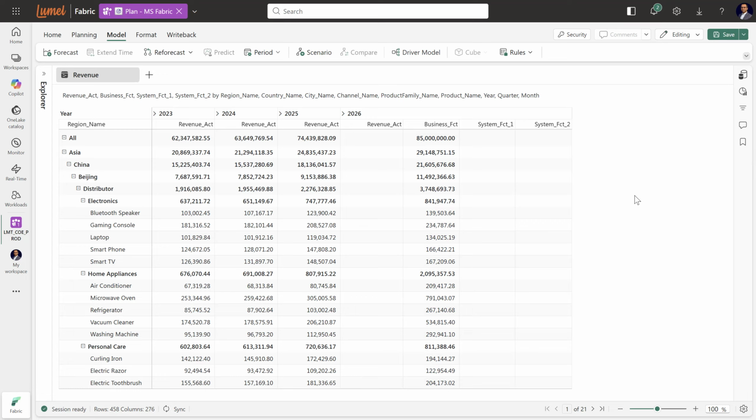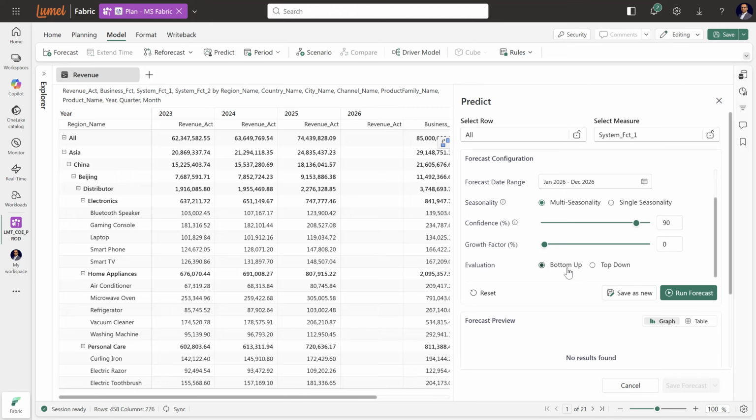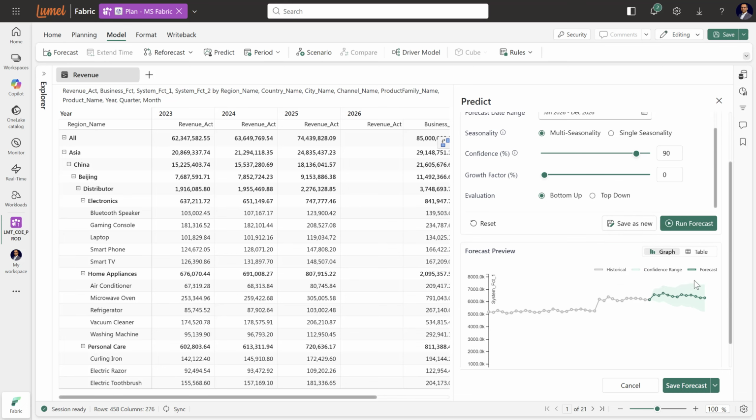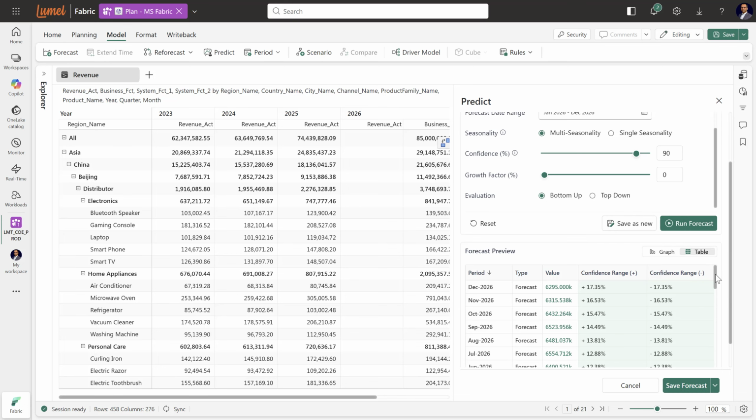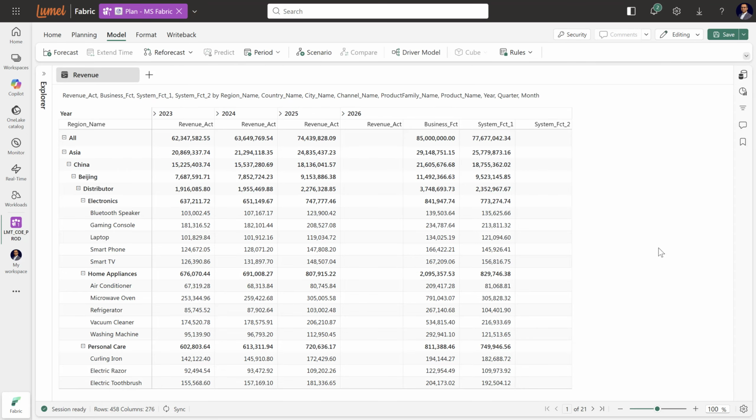Let's use System Forecast 1 to find this out and run the predict function. With multi-seasonality present in our data, we can proceed with the bottom-up evaluation to predict the forecast at product level. Time to run the forecast and preview the output by graph and by table. Now we save the forecast to the selected measure. Product level forecast shows a total of $77.67 million.